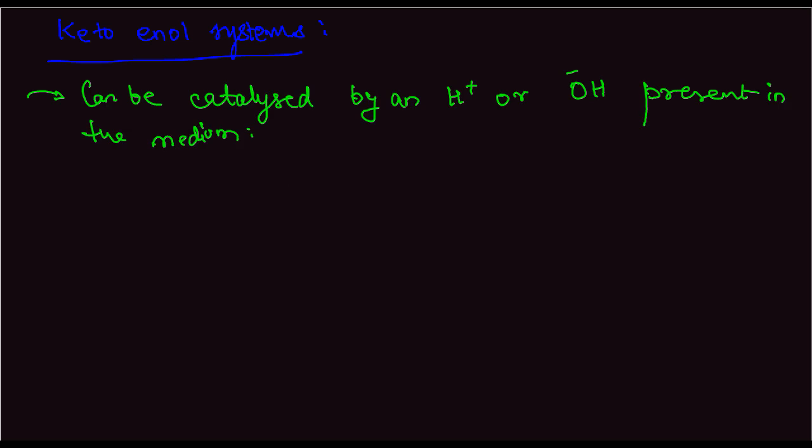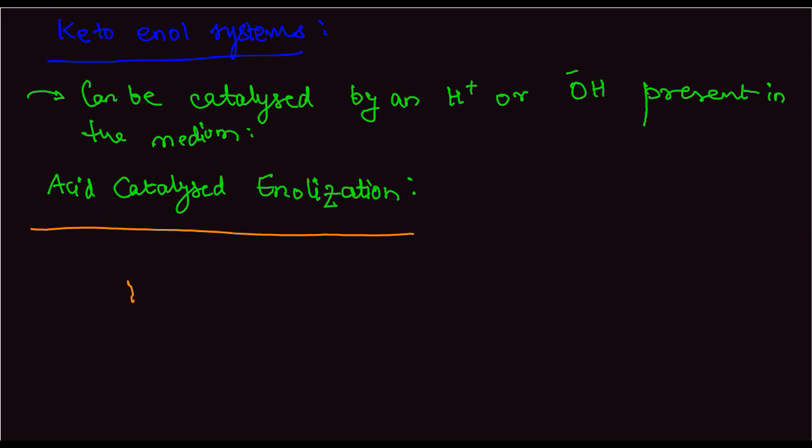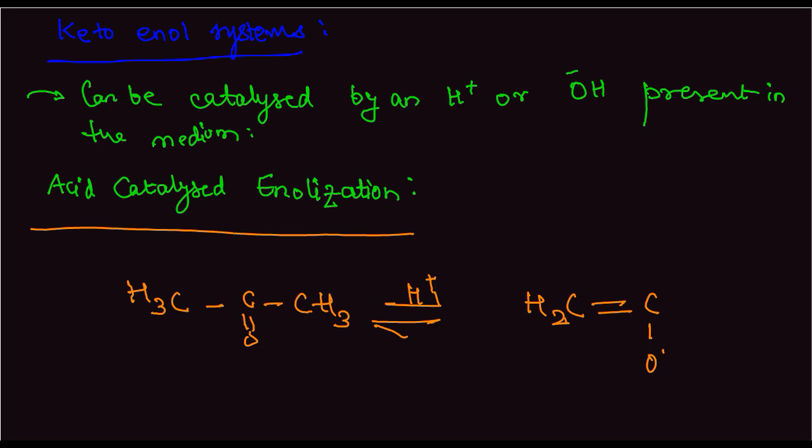So let us look at acid enolization, acid catalyzed enolization. We have a compound CH3, C double bond O, CH3, propanone. Now, if we provide H plus, it becomes H2C double bond C, OH, CH3. So basically it goes through the enol form.